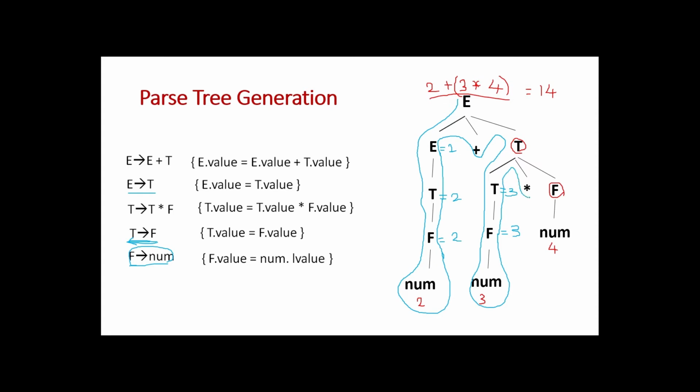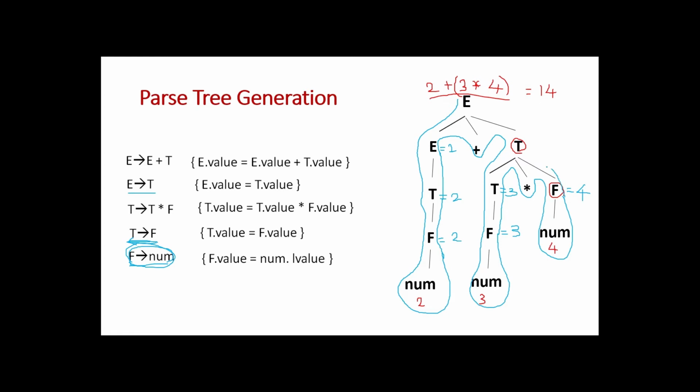Here there is a multiplication symbol, no reduction. Then while we are coming, num is reduced to F. Yes, this is equivalent to this production. So what is the semantic rule? F dot value is equal to num dot L value. What is num dot L value? 4 is the num dot L value. So F is equal to 4.